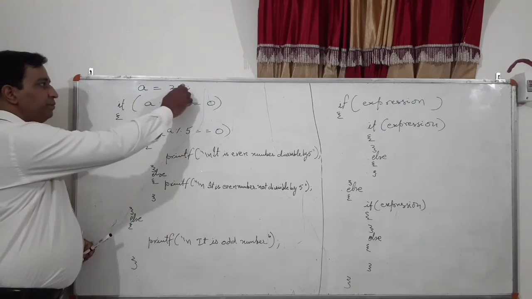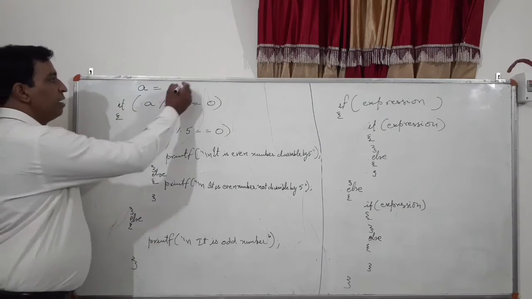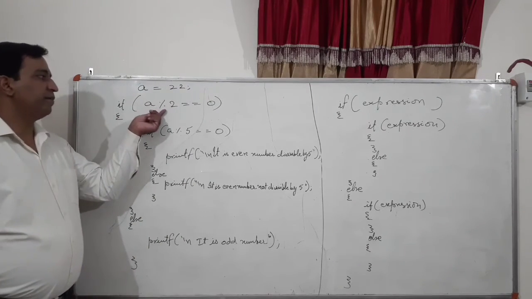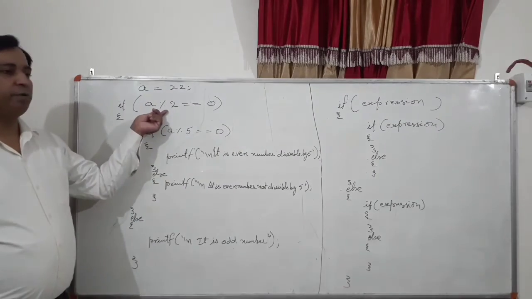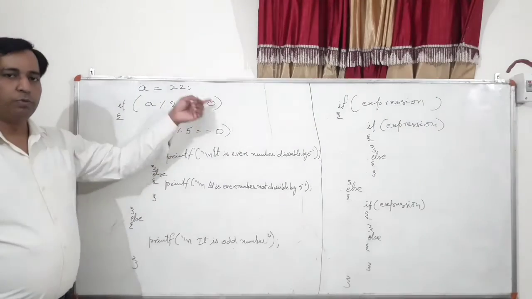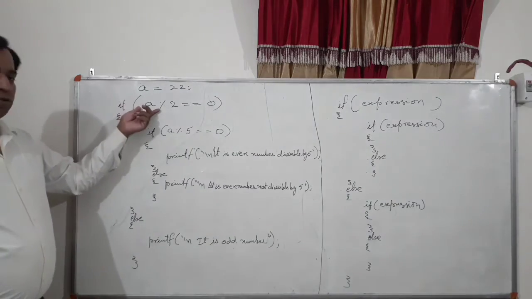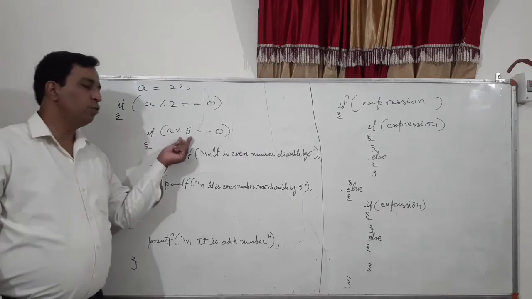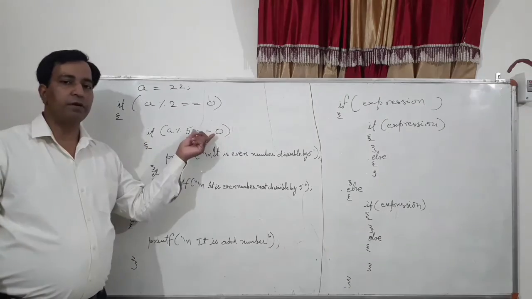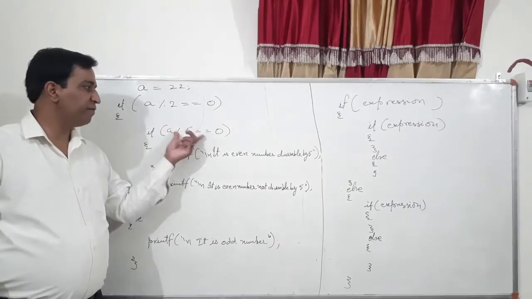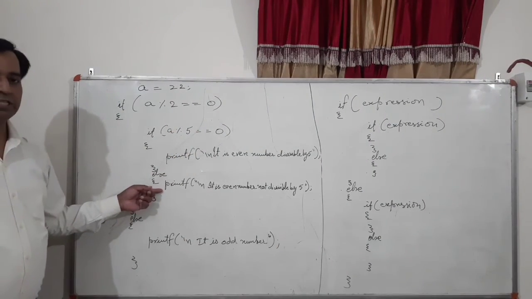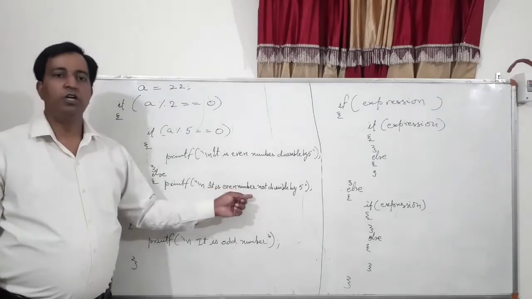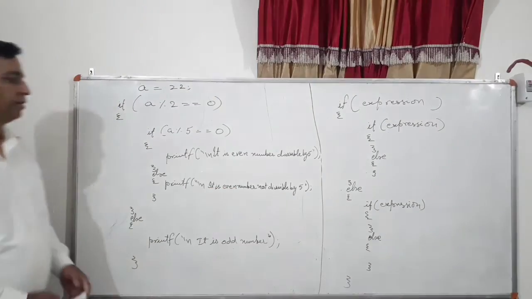Take another example. Suppose your number is 22, right? Now a divided by 2, that means 22 divided by 2, and the answer will come true, right? Now this is true. The control will come inside the if segment. Here, is 22 divisible by 5 or not, right? Now 22 is not divisible by 5, so control will come in the else statement. Now the else statement says "it is an even number not divisible by 5", right?